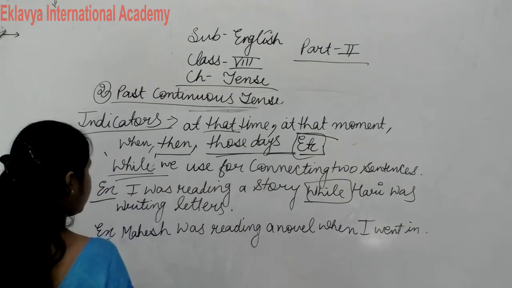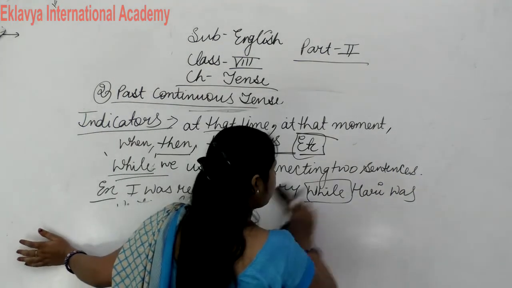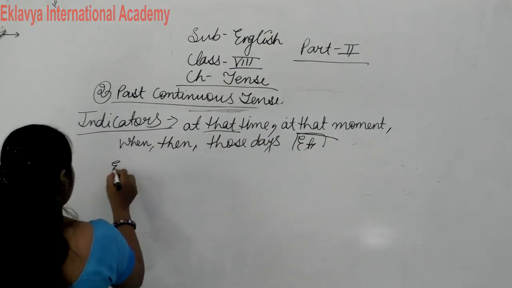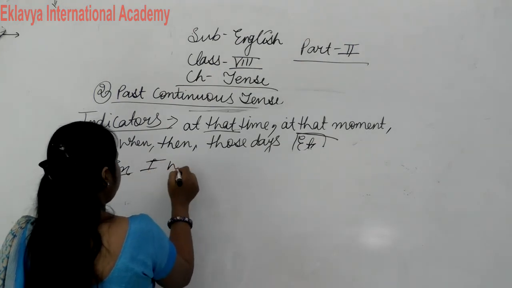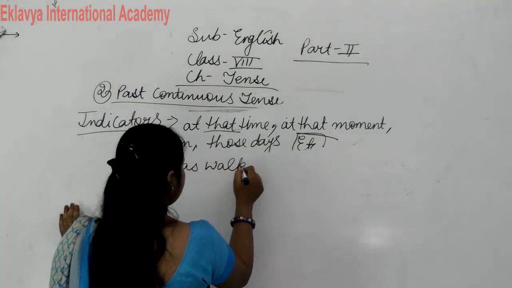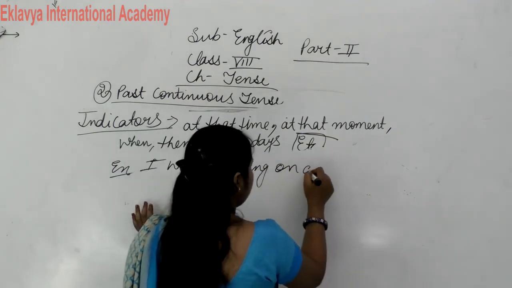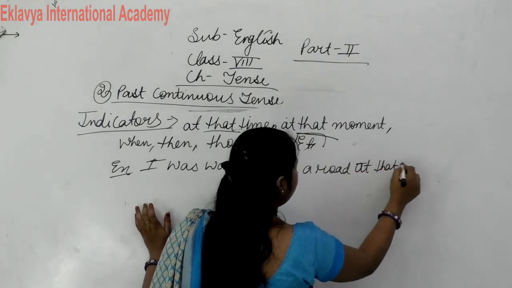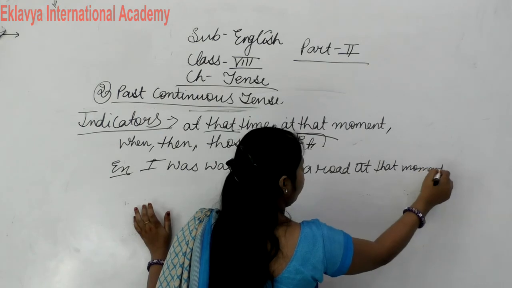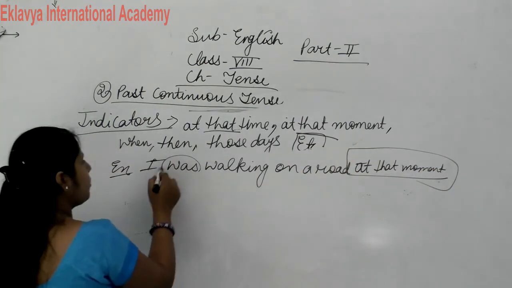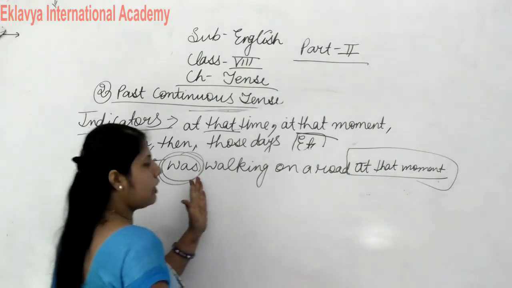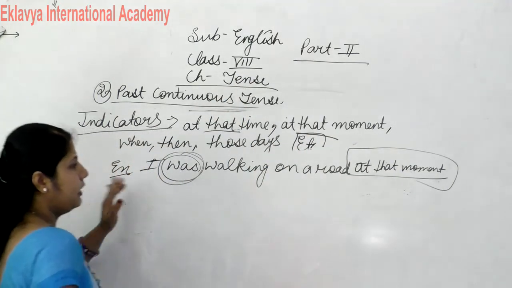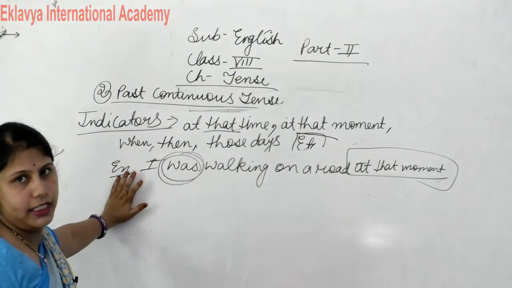Like one sentence, write down: I was walking on a road at that moment. So here what comes? At that moment comes. So that's why we use was and a verb here. I was walking on a road at that moment. Clear? So this way we use indicators.